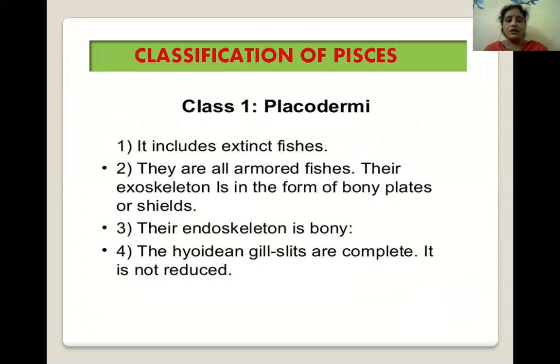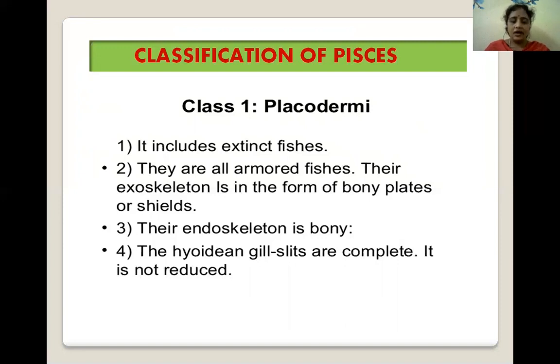First class is Placodermi. The main characteristics of these placoderms: these are extinct fishes. They are all armored fishes. Their exoskeleton is in the form of bony plates or shields. Their endoskeleton is bony.